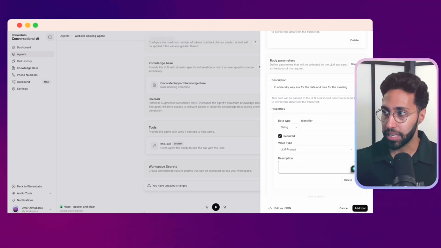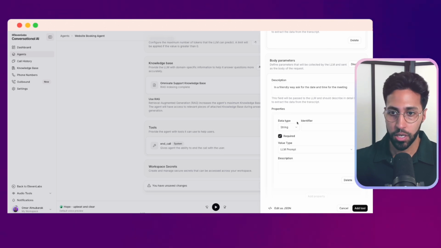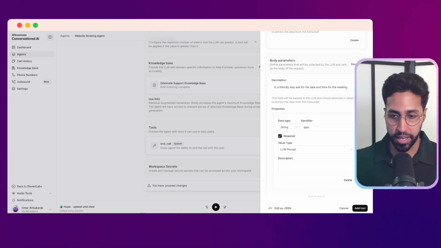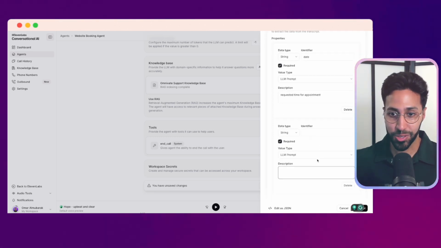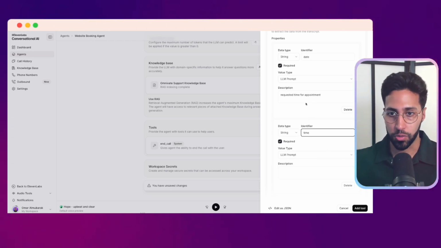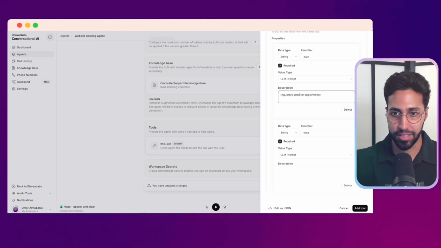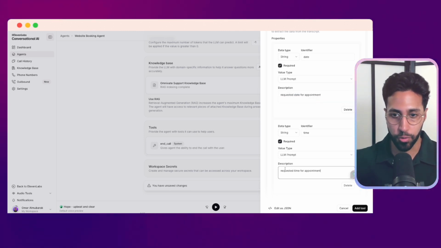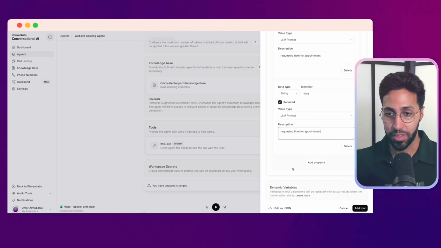So the first one is going to be the date. So this is going to be here. And the description, we're just going to say it's the requested time for the appointment. Our next one is going to be the time. So this one's going to be time. So this one should be date, by accident: requested date for the appointment, and this one's going to be requested time for the appointment. So this is how we've now set up the tool.